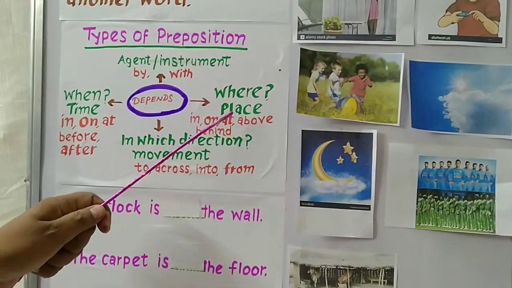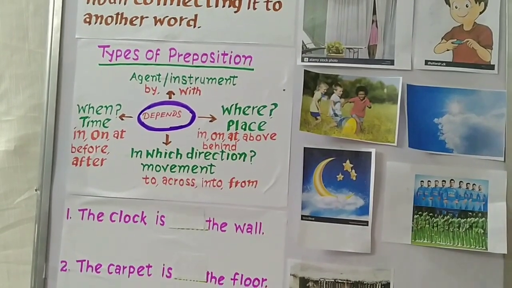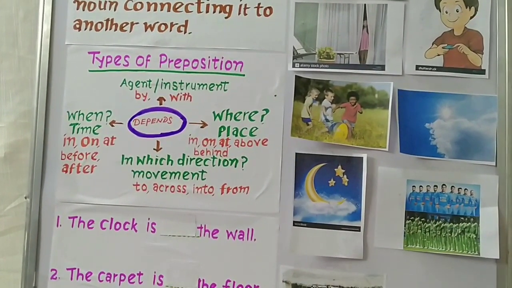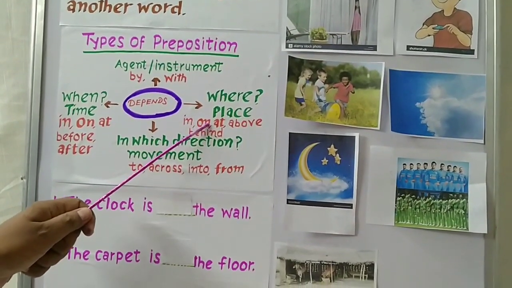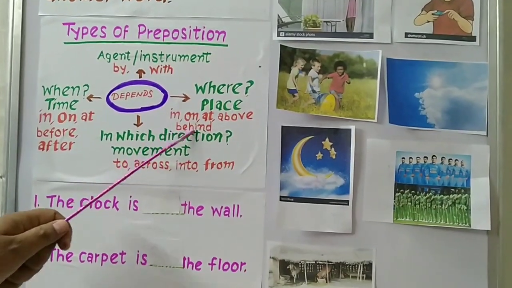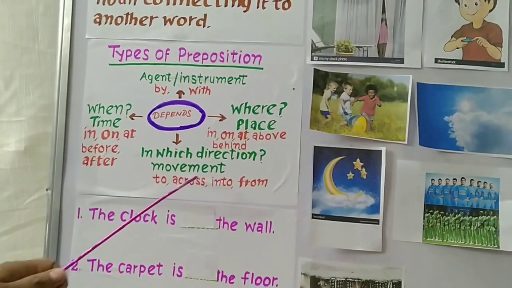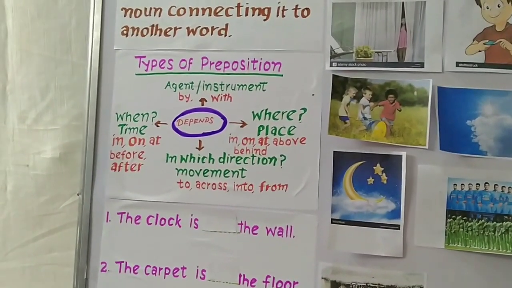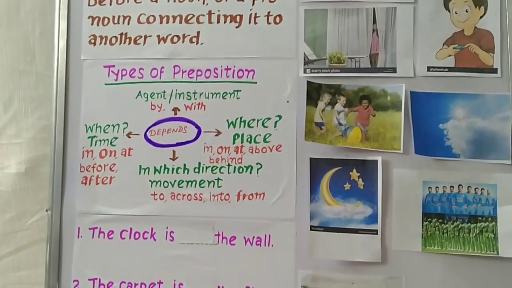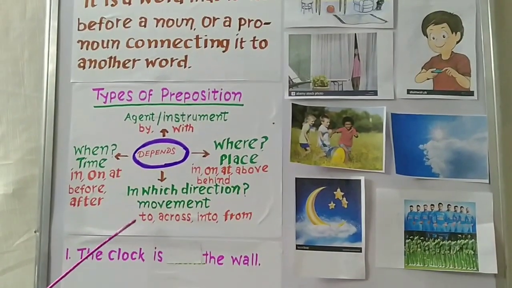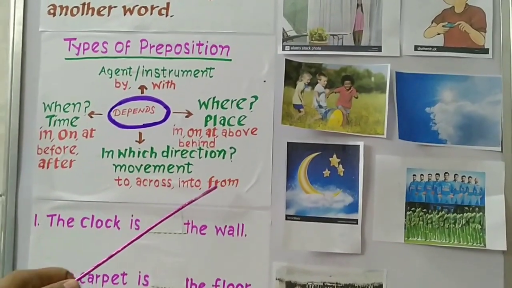Now, prepositions of place. Prepositions of place indicate the position of something or someone. The main prepositions of place are in, on, at, above and behind. Now next, prepositions of movement. Prepositions of movement indicate in which direction something or someone is moving. The main prepositions of movement are to, across, into, from.